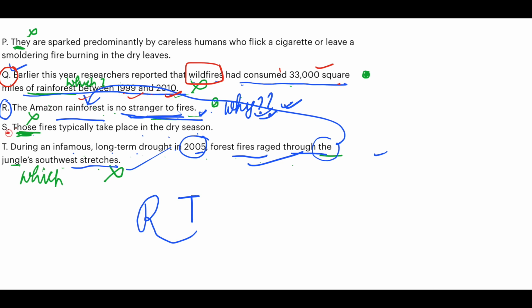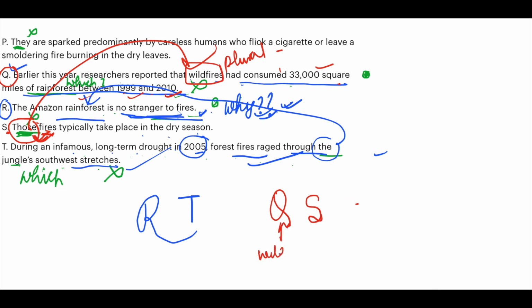And if you look at sentence S, those fires, which fires? These wildfires. Wildfires plural, and that's why the plural demonstrative adjective has been used, those. Right? So QS forms a pair. In Q, you have wildfires, and in S, those fires. This gives you a link. QS forms a pair.